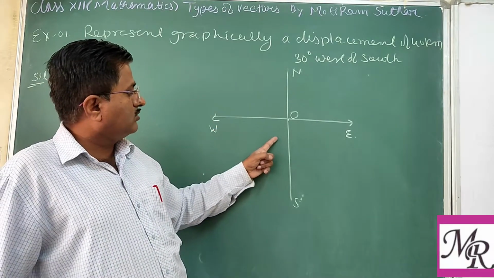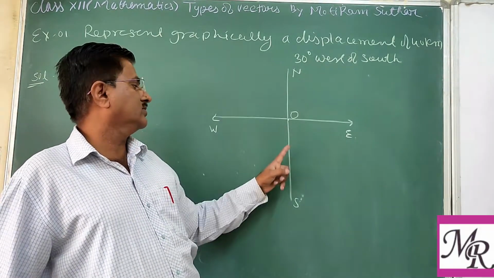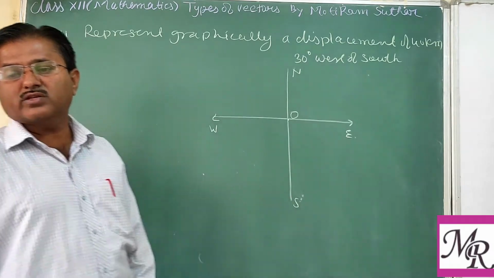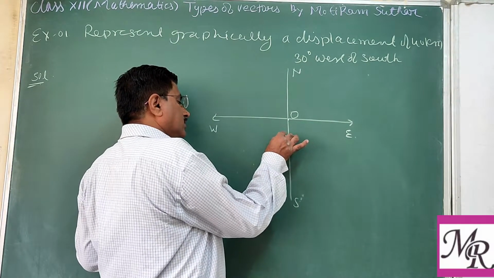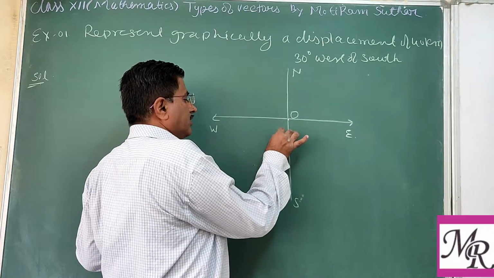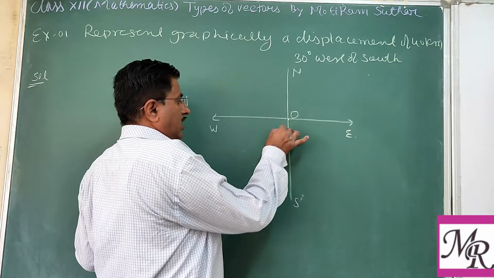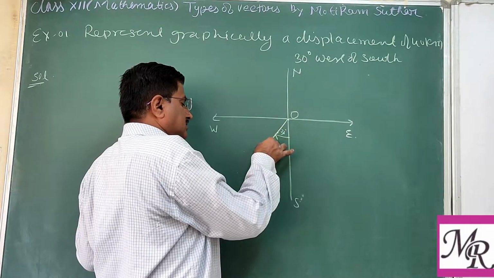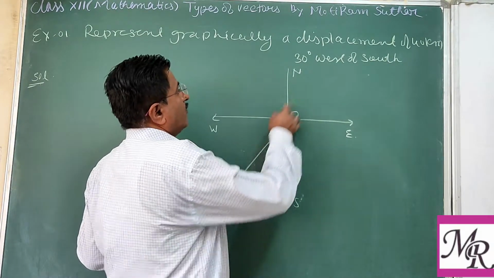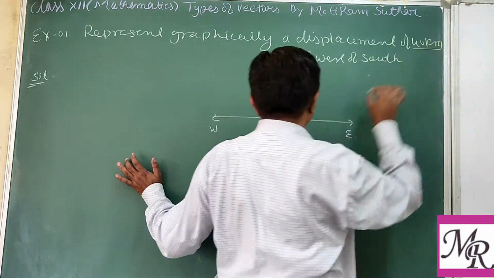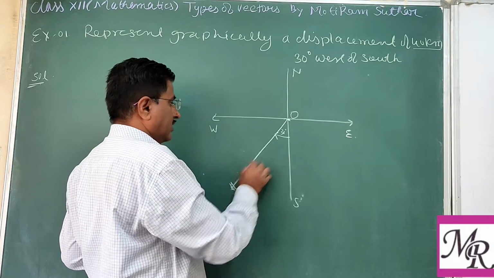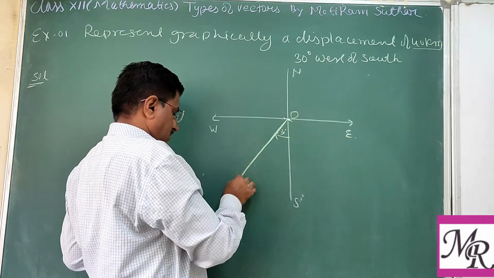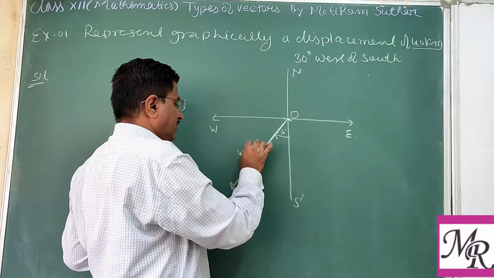So from south to west, west of south. When we move from south to west, that should be 30 degree. This angle should be 30 degree from south to west, and displacement means we cover some distance, of what? 40 kilometer. So this length should be 40 kilometer, right? This length we are taking as 40 kilometer.